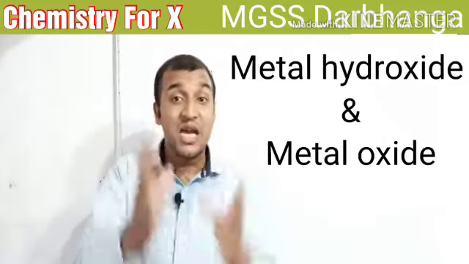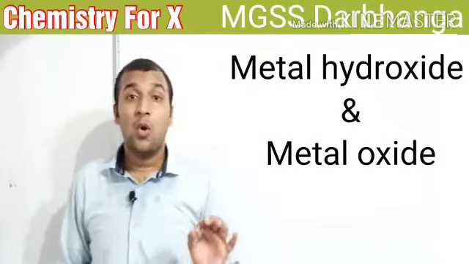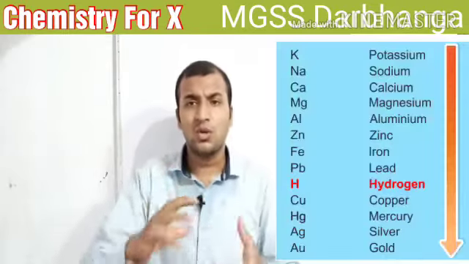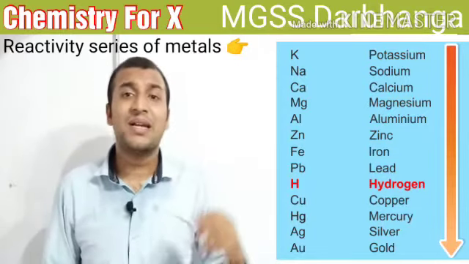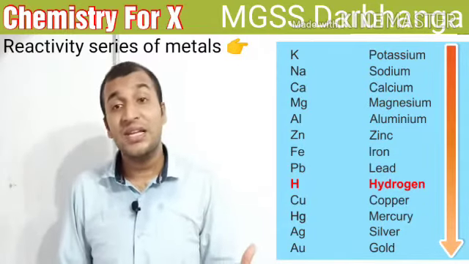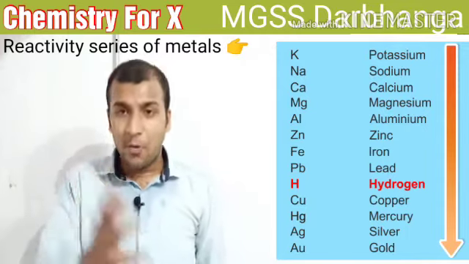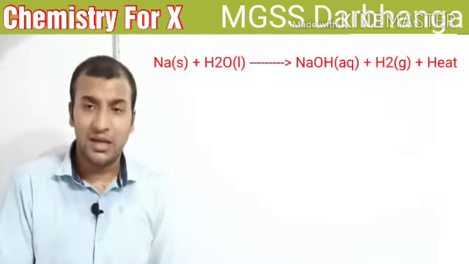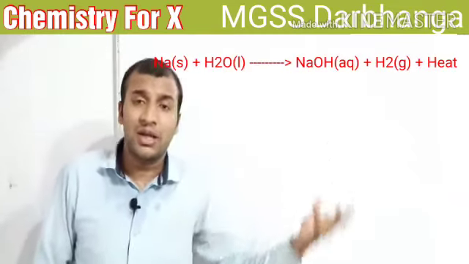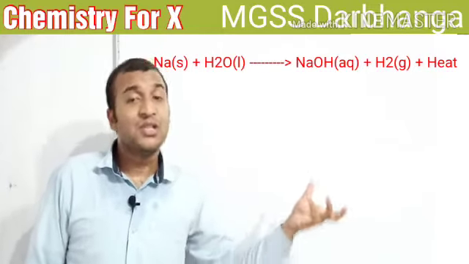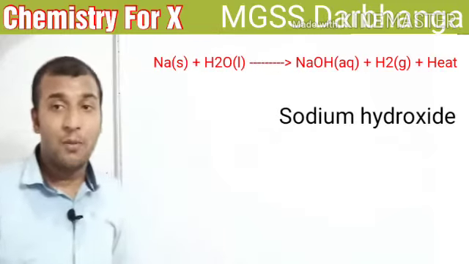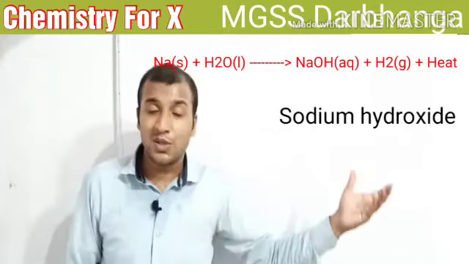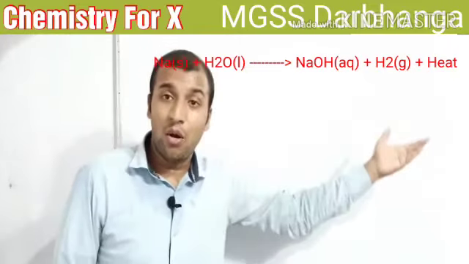So students, listen carefully. Those metals whose reactivity is higher, like sodium, potassium or lithium, form metal hydroxide when they react with cold water. Suppose we react sodium metal with cold water, then metal hydroxide is formed, the compound is sodium hydroxide, and hydrogen gas is evolved.